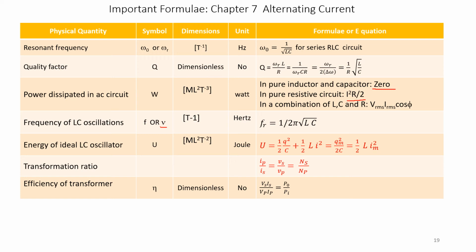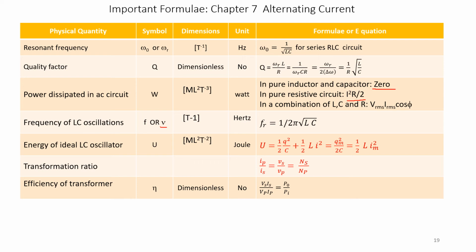In a combination LCR circuit, power dissipated is given by the formula Vrms into Irms into cos phi. Frequency of oscillations is represented by F or V or nu. Most of the places you are using the letter V. It is T to the power of minus 1, and its unit is hertz. Therefore, Fr is given by the relationship of oscillation, 1 over 2 pi root LC.